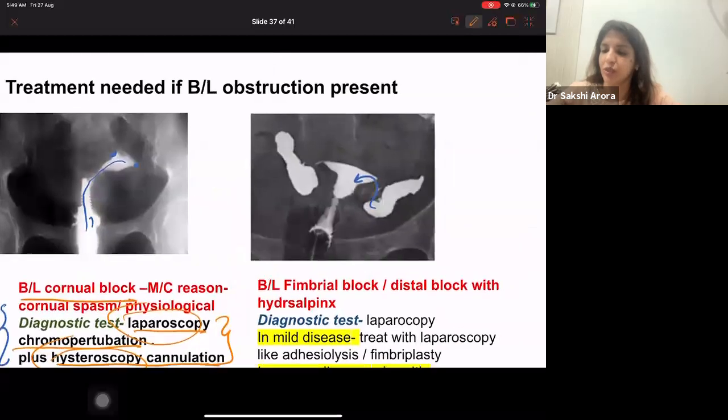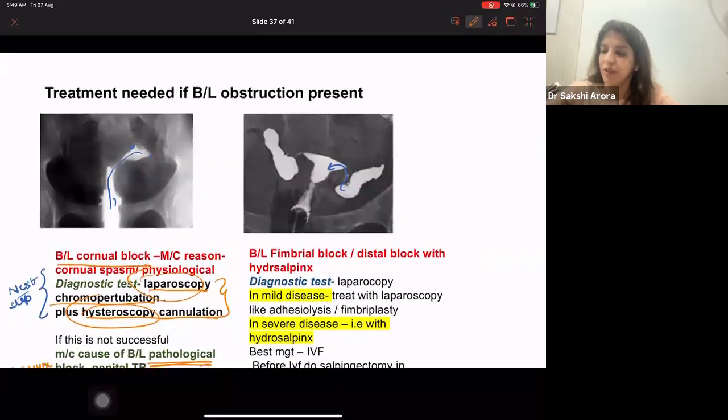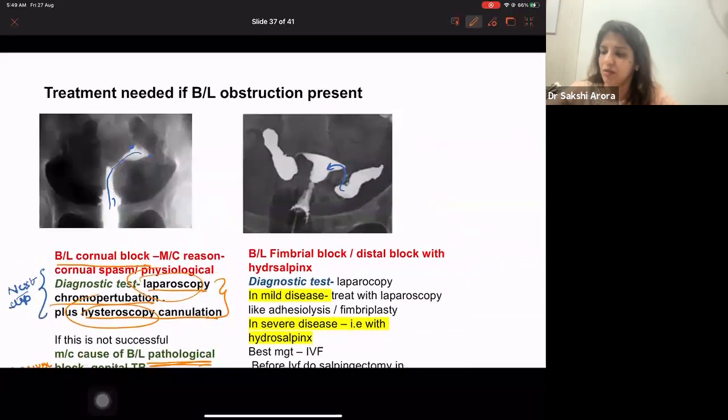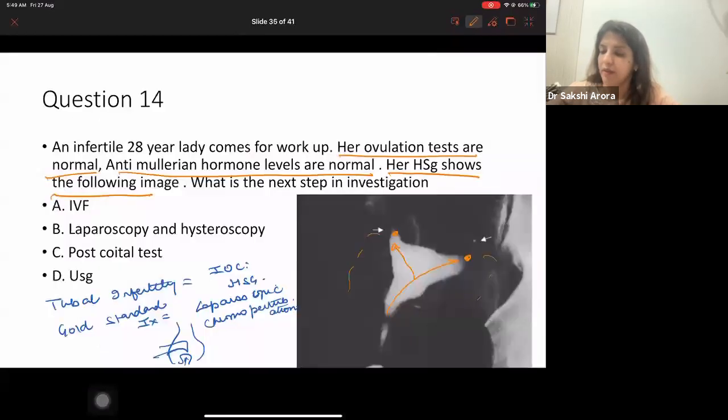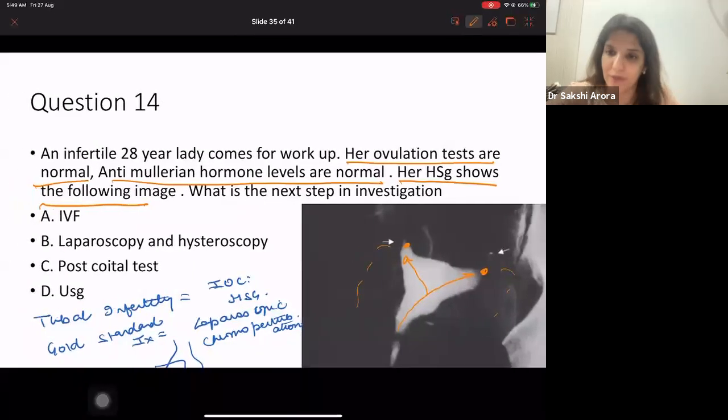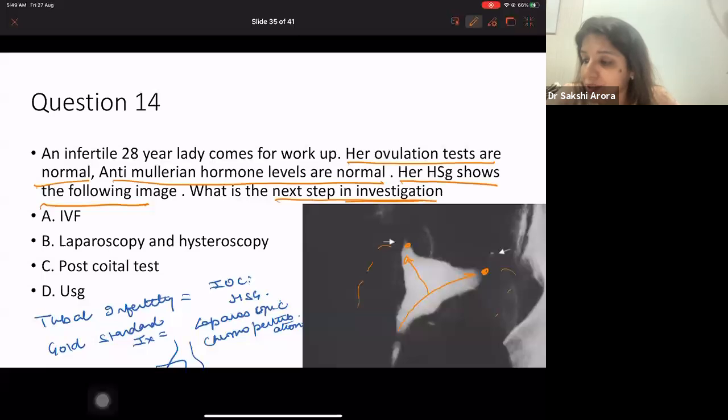So look here in this question, what they were asking. In this question, they had given you a slide of bilateral cornual block, right? And they are asking you next step in investigation. So next step in investigation will be laparoscopy and hysteroscopy. That is laparoscopic chromoperturbation and hysteroscopic cannulation. If the question would have said, what is the best management? Then my answer would have been IVF. Clear to all of you?